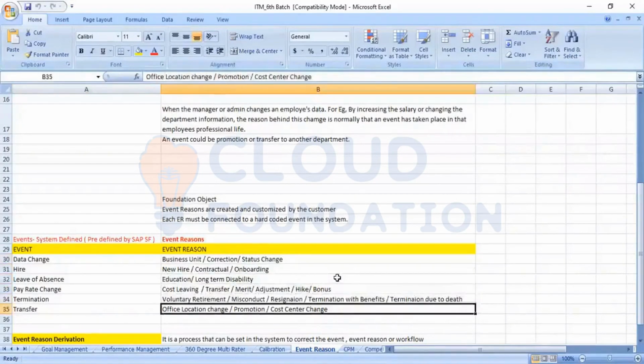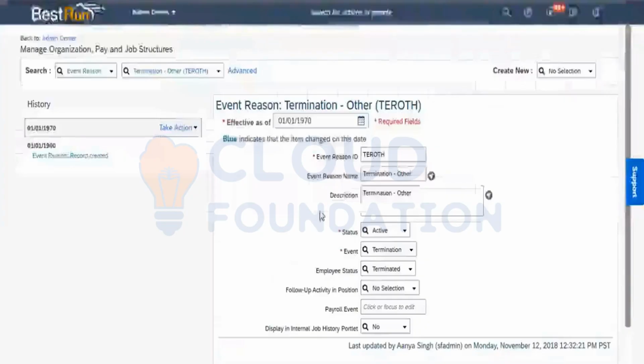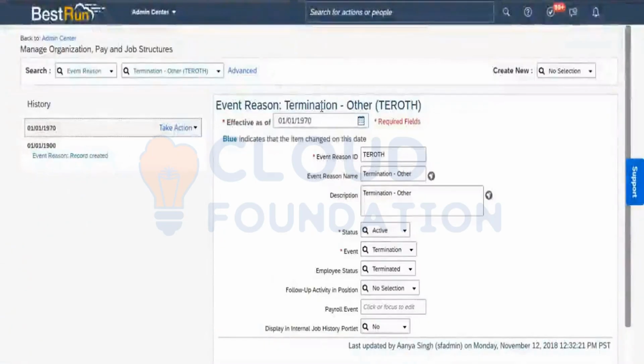These reasons are all customizable and can be created by the customer or by the partner consultant. While creating it, it has to be mapped to that particular event, as we have already seen here. When we are creating an event reason, it is connected with the event.